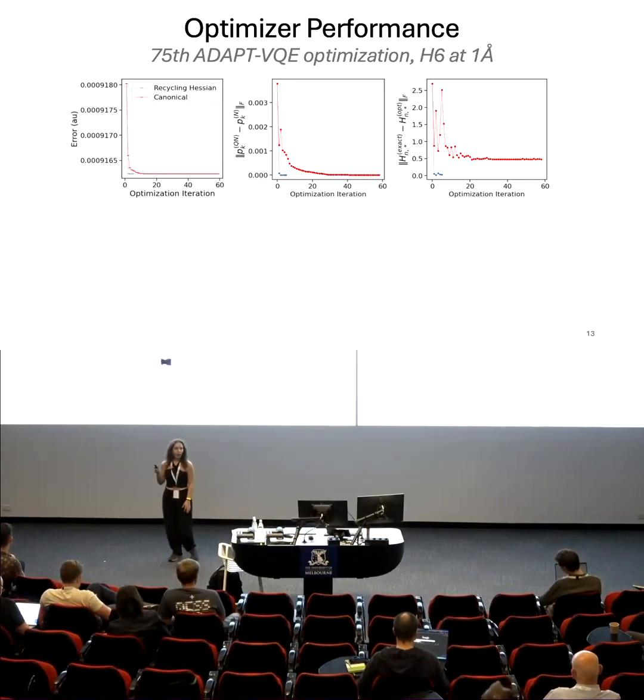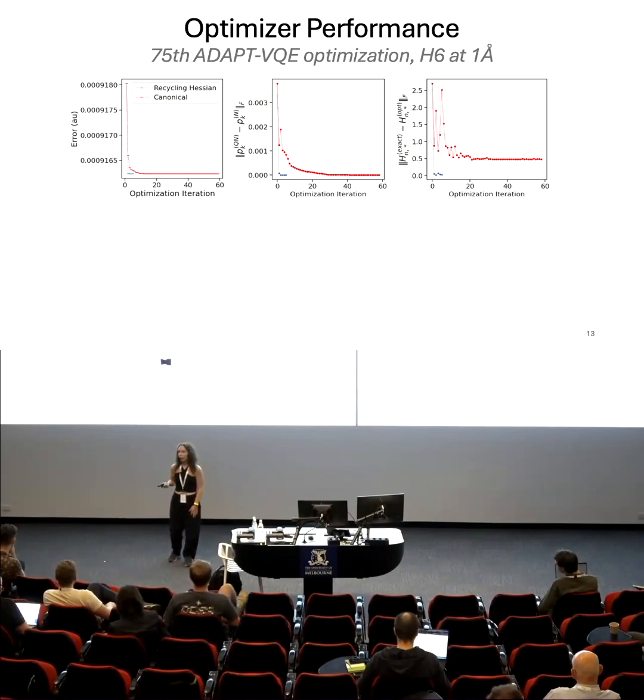In the second plot, I have the distance between the search direction and Newton's direction, which is the ideal direction, so to say. So our protocol allows the search direction to much faster align with this ideal option. And finally, on the third plot, I have the distance between the last row of the exact and approximate inverse Hessians. And both algorithms start at the same point because we have no knowledge about the second order derivatives